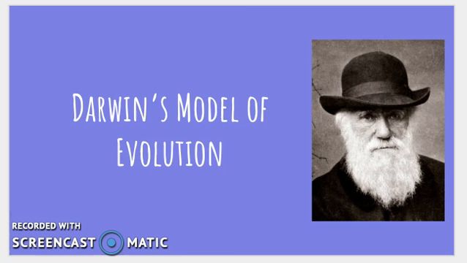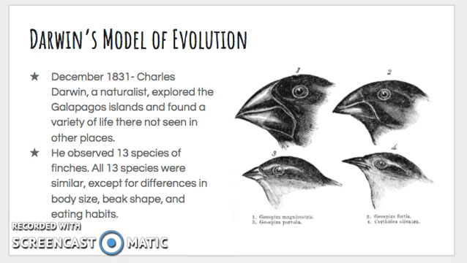So Charles Darwin, this is a picture of him. He was a scientist, and we're going to talk a little bit about his model of evolution. In December of 1831, Charles Darwin, who was a naturalist, explored the Galapagos Islands, and he found that there was a variety of life there that he had not seen in any other places. He had been to South America, and certain organisms that were on the Galapagos Islands were not in South America.